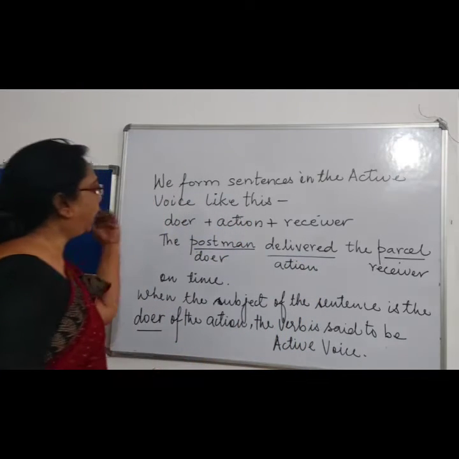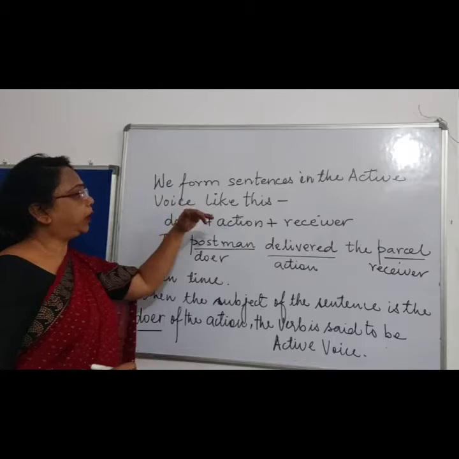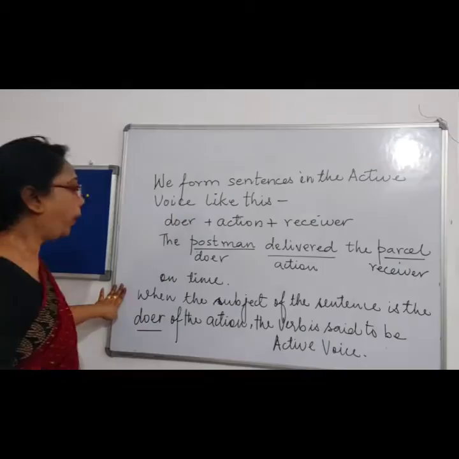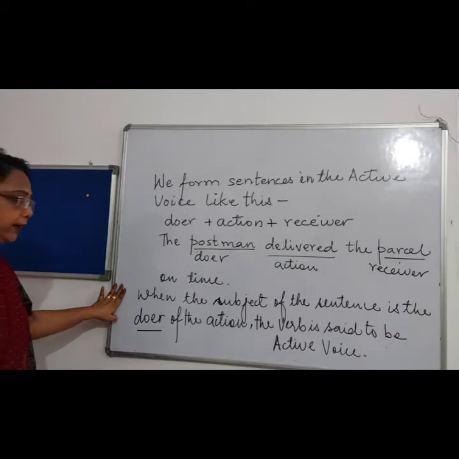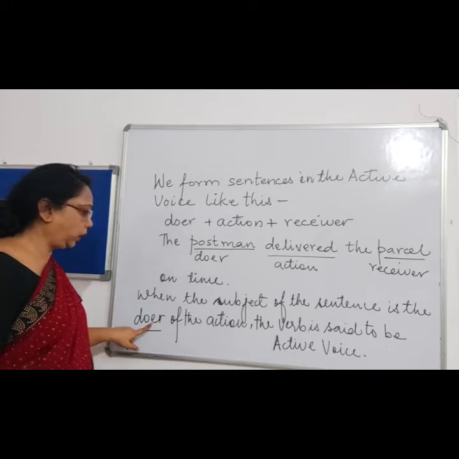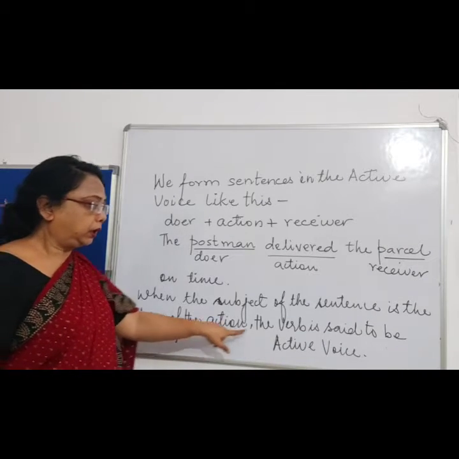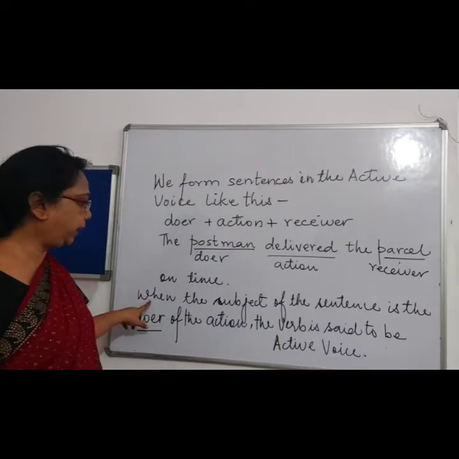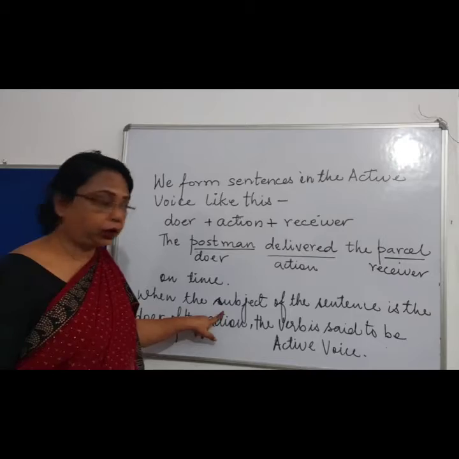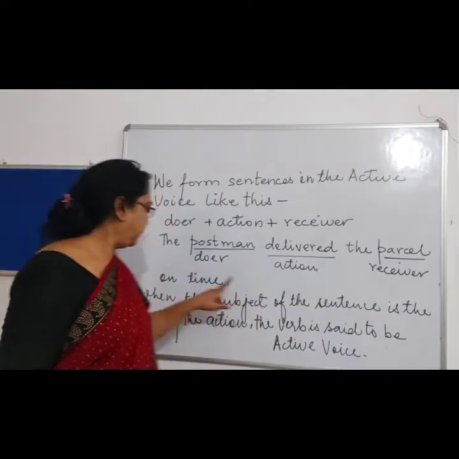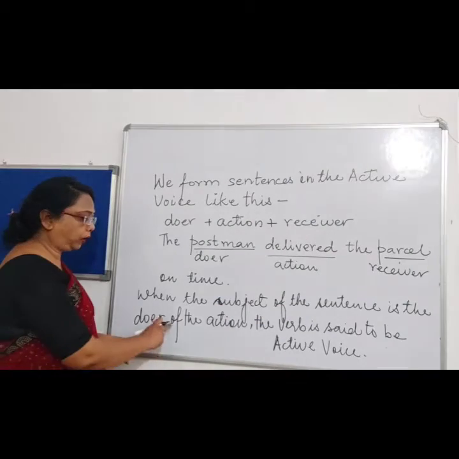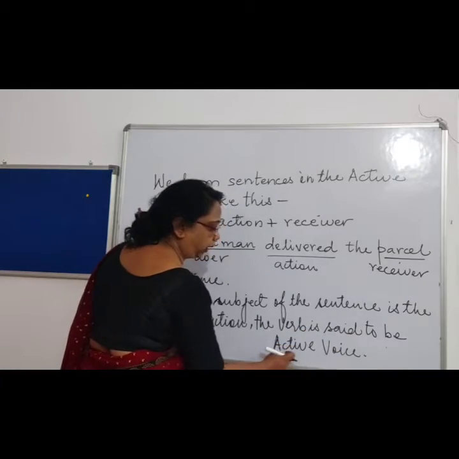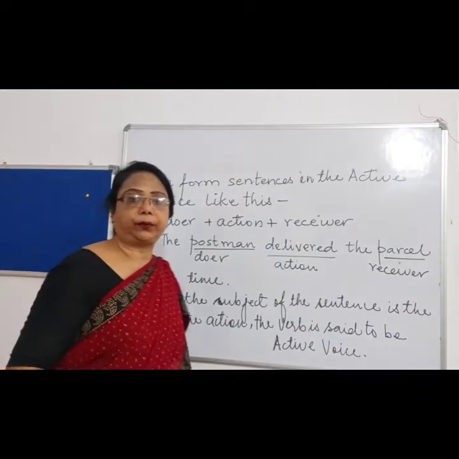So this is how we form a sentence in the active voice. When the subject of the sentence is the doer of the action, the verb is said to be in the active voice.